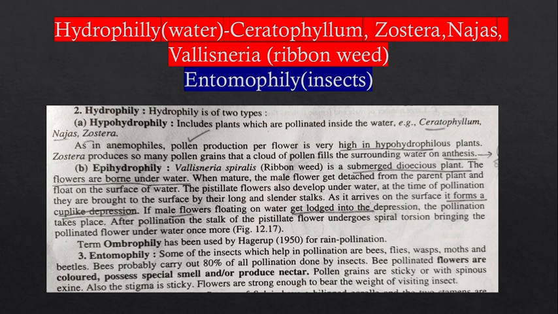And the pollen grains are sticky, and they have a spinous exine. You know why sticky and spinous? Because if they are sticky, they can easily stick to the legs of the insects which come and feed on the flower nectar. So we'll move to the next slide, right.